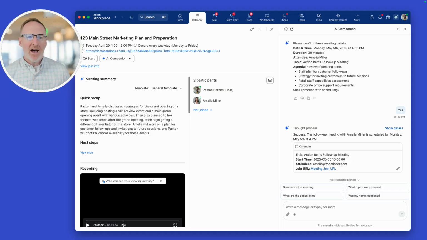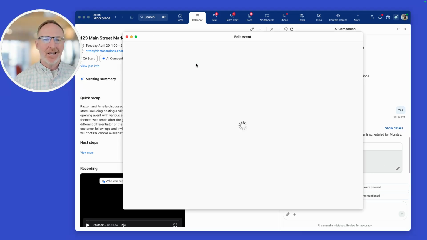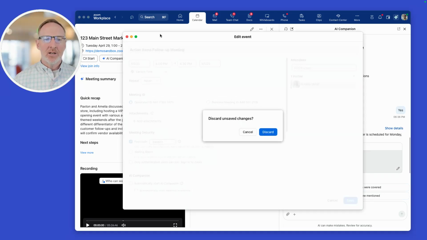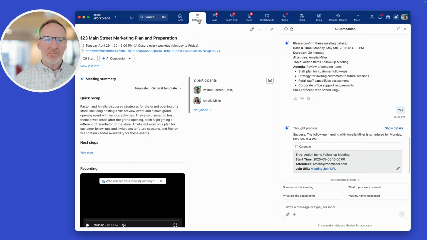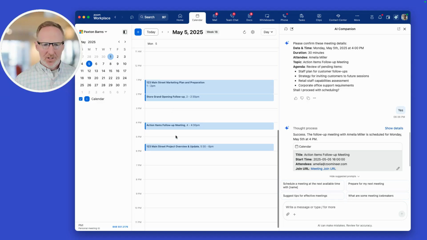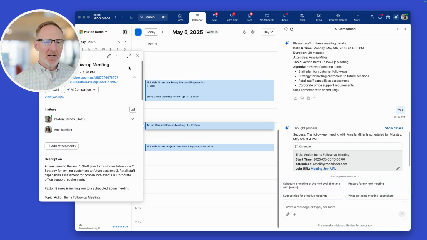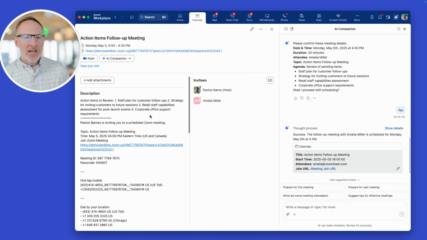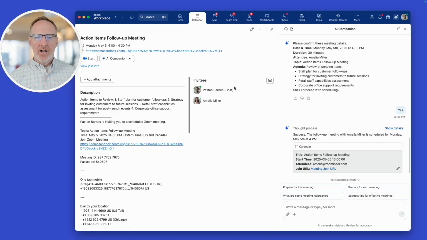And there we go. We have an example where a calendar invite was scheduled through the use of AI Companion. I can choose to edit that here, which brings me right into the meeting window. But let me just show you from the calendar. We'll go back to next Monday, and I think we chose 4 o'clock. Here we go. This is action items. Let's open that up. There's our calendar invite, our 2 attendees, and here are our action items to review, all embedded right there in that meeting invite.